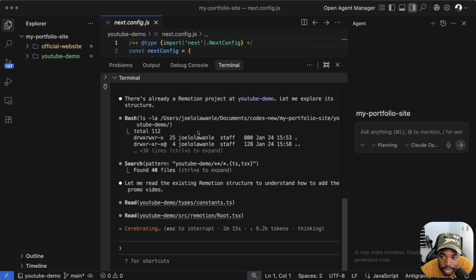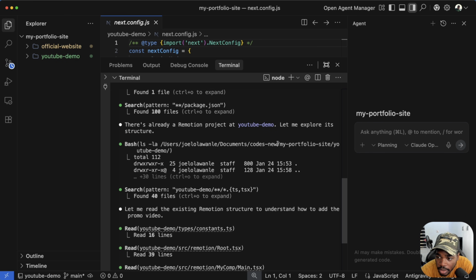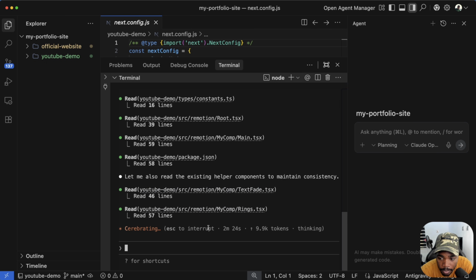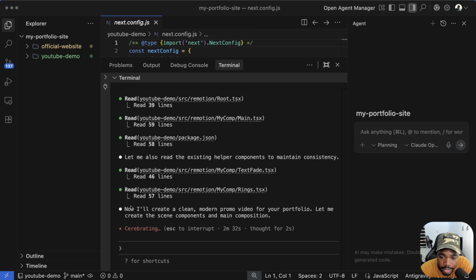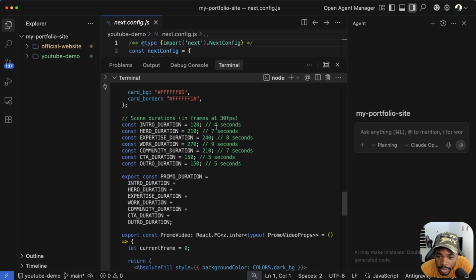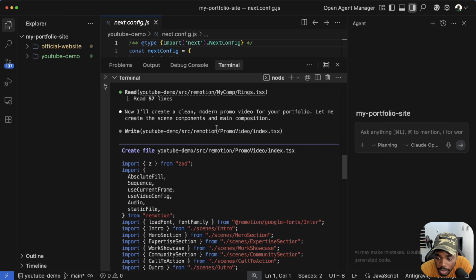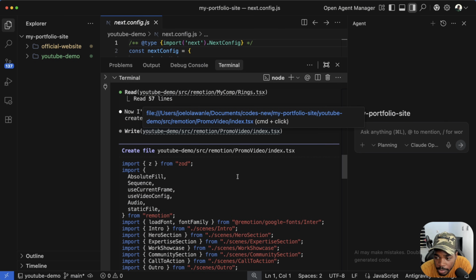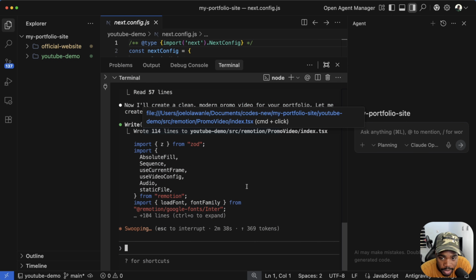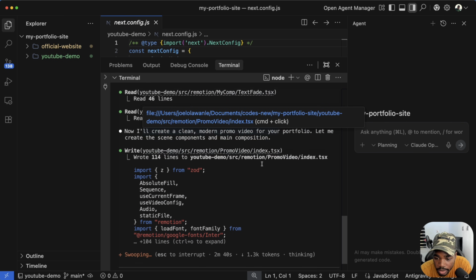As you can see now, it's beginning to access the YouTube demo folder, everything about Remotion. Yeah, and you can see here it says now create a clean modern promo video for your portfolio. Let me create. So it's going to start creating components, and it's starting by creating this one, which is going to stay in the Remotion folder, src blah blah. So it's just best to click yes and just continue clicking yes.